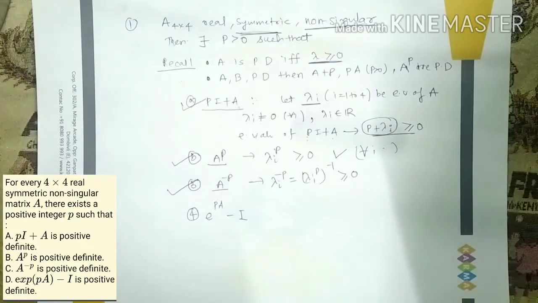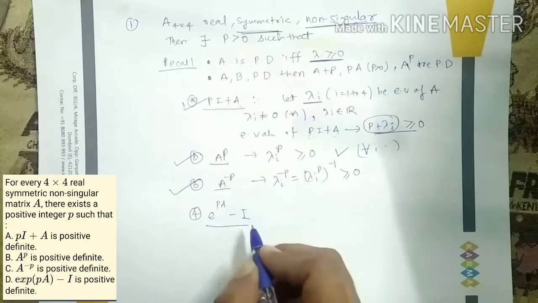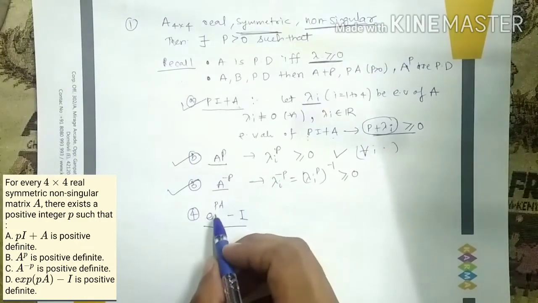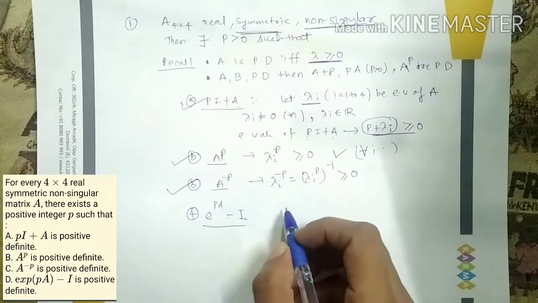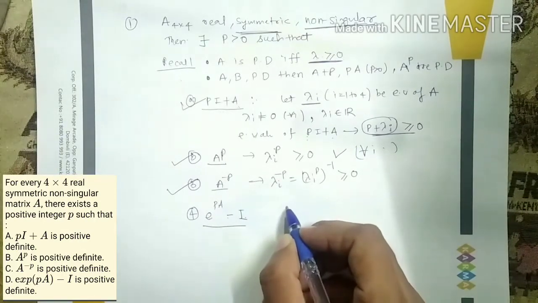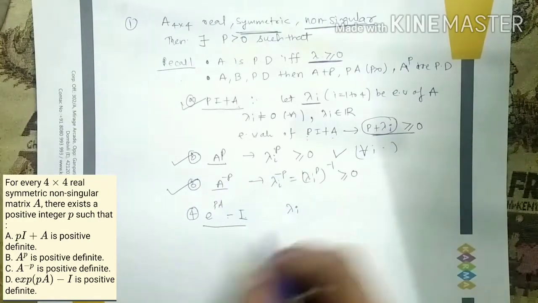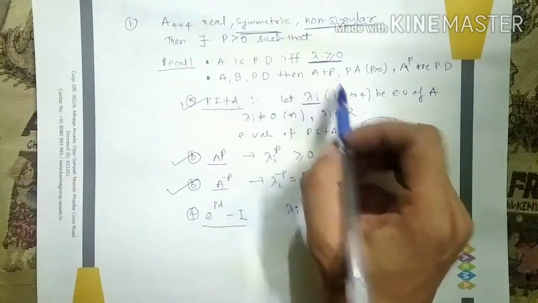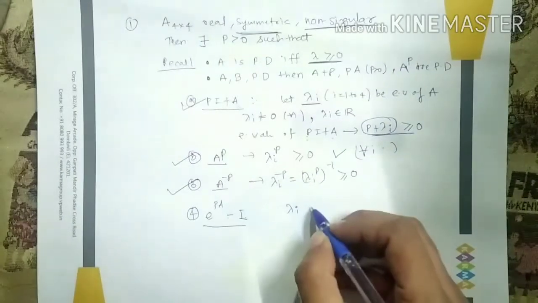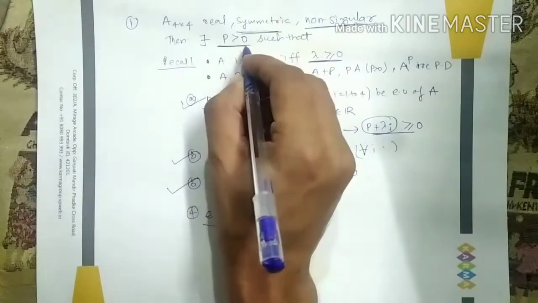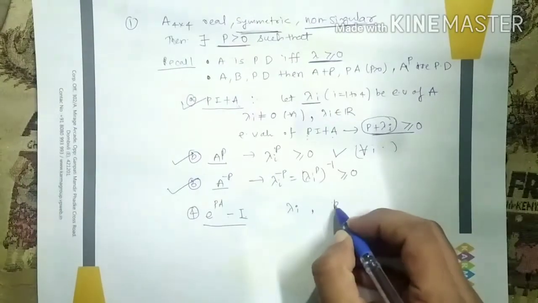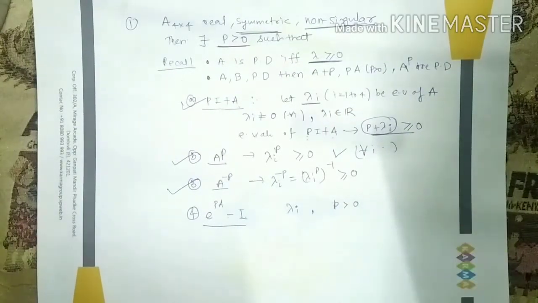Now let's look at the fourth option. What they are saying is e raised to P times A minus identity. So this is crucial, let's understand this carefully. So see, e raised to PA minus identity. What are the eigenvalues of A? The eigenvalues of A are lambda I, and what do we know about lambda I? Lambda is real and non-negative. Next, what is the condition on P? P is going to be a positive integer.